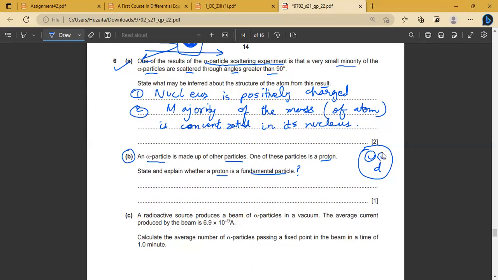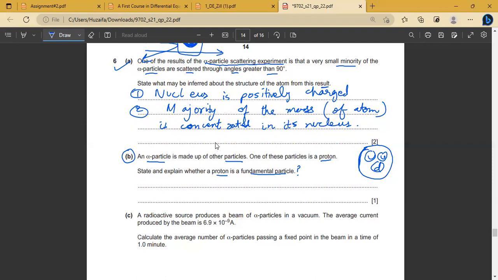These up quarks and down quarks are known as fundamental particles. They cannot be made up of anything else, and they cannot be broken down into anything else. But when these three combine together, they form a proton. So the proton is made up of quarks, so it will not be a fundamental particle.